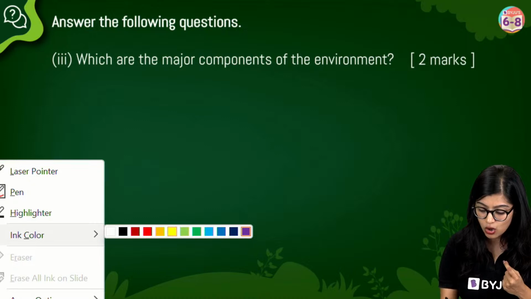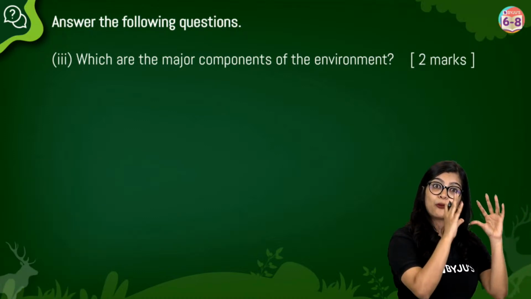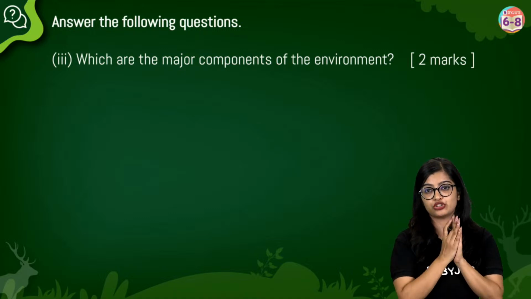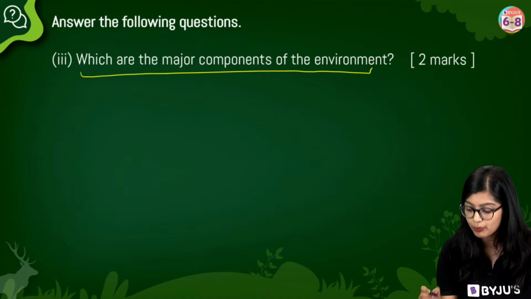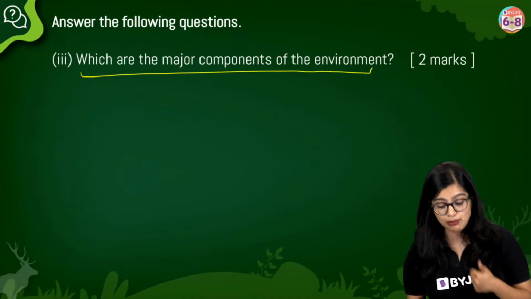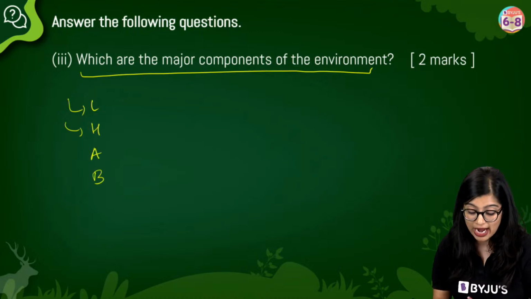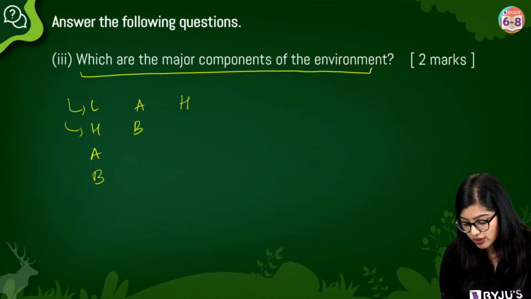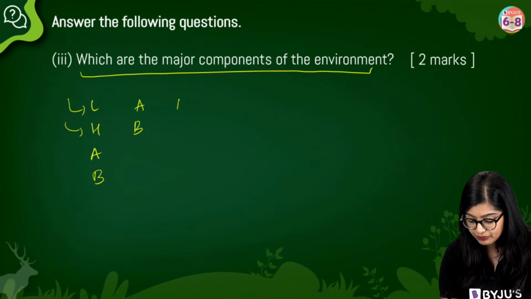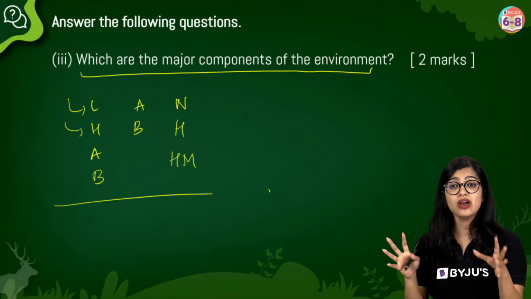This was actually a homework question which I had given to you when I took the one shot for this particular chapter. And this particular question was, which are the major components of the environment? Now, some of you wrote the answer as, ma'am, lithosphere, hydrosphere, atmosphere and biosphere, while some of you wrote biotic and abiotic, while some of you wrote natural, human and human made, right? So some of you have written this.